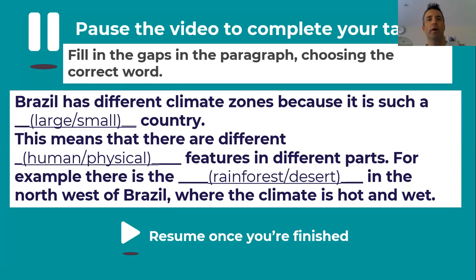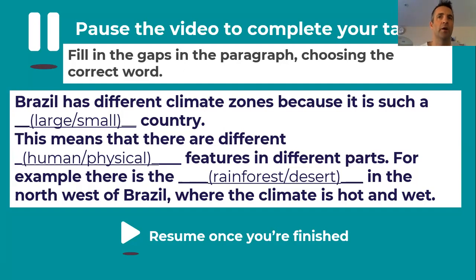Okay, great work, everybody. So we should have: Brazil has different climate zones because it's such a large country. Well done, if you got that one. So if you've written the word large, this means that there are different physical features in different parts. So well done if you got that one too. And for example, there is the rainforest in the northwest of Brazil, where the climate is hot and wet. So super if you got that one as well.